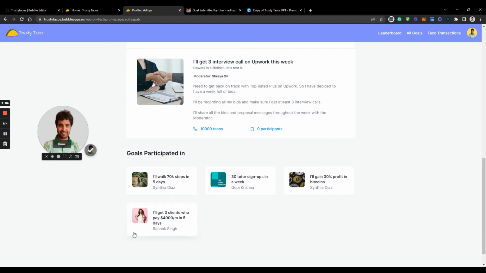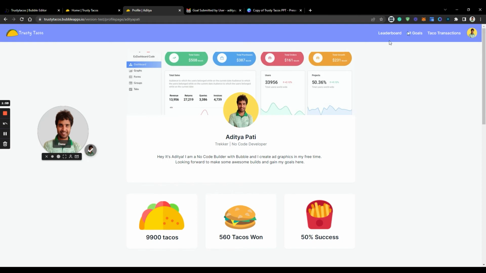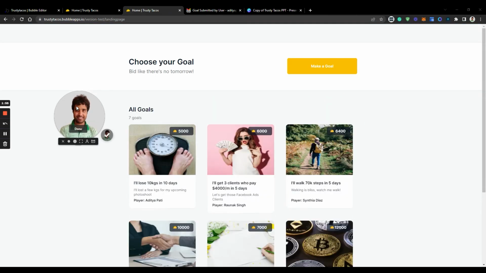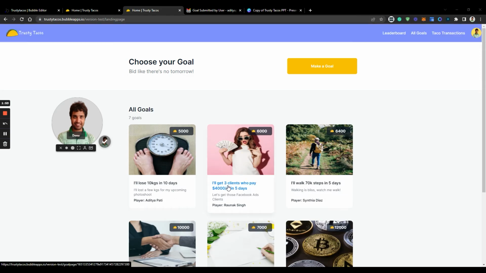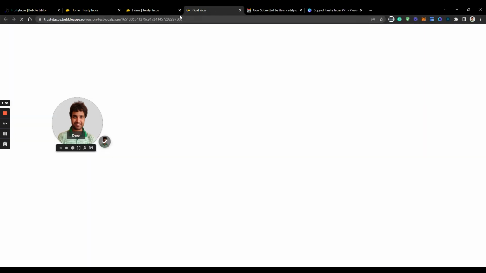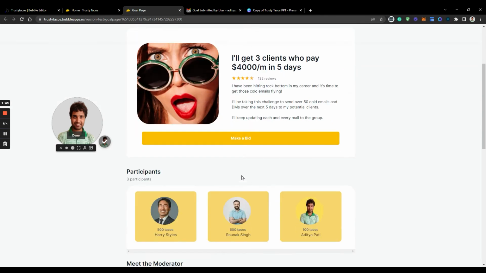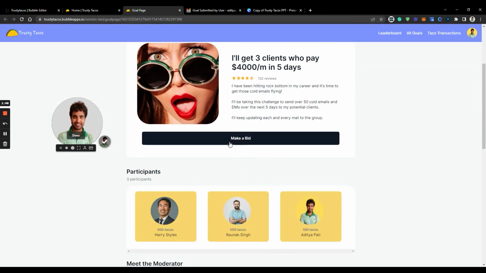Remember, we just participated in this one. It shows up over here as well. So apart from all these things, if I was a moderator, currently I'm a player, but if I was a moderator, I would go to the goal and I would have an option to submit that day's report.